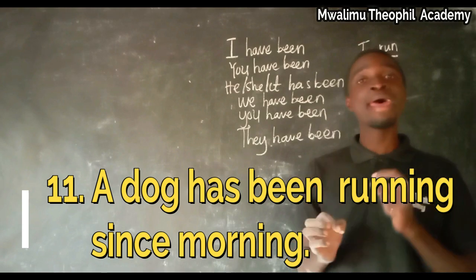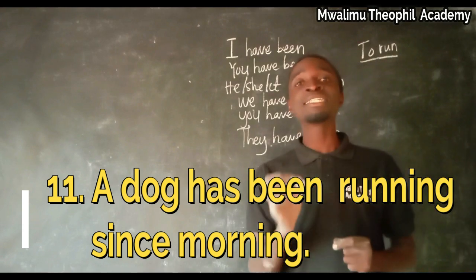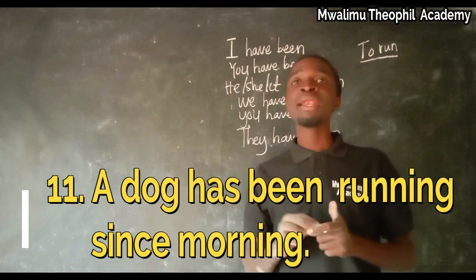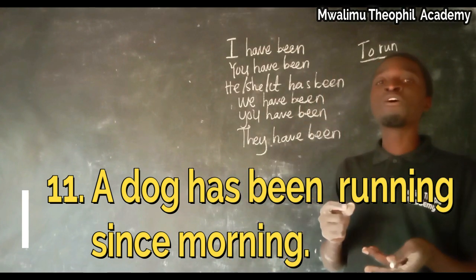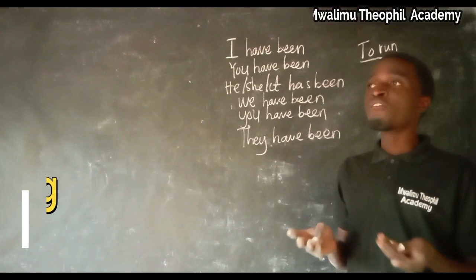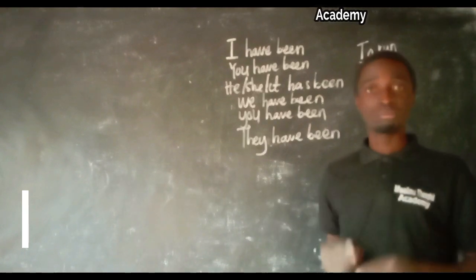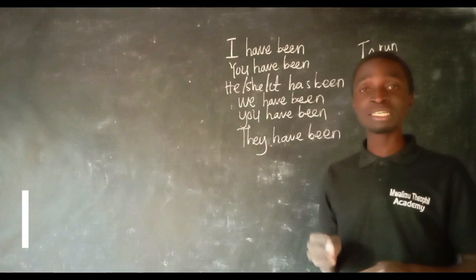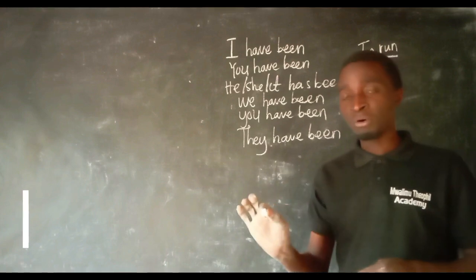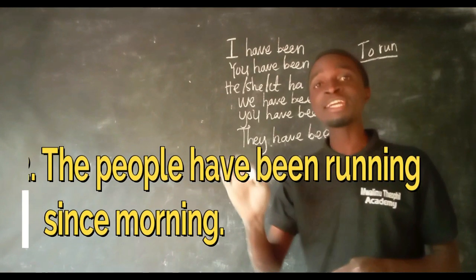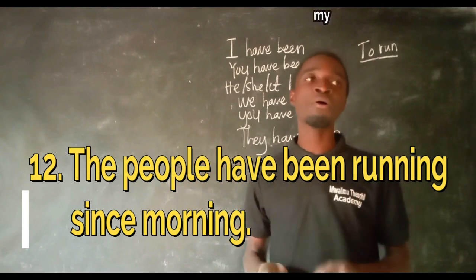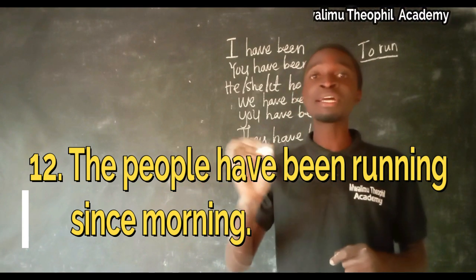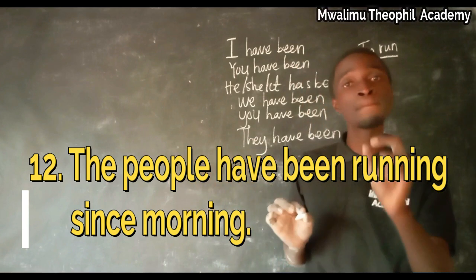A dog has been running since morning. Now, what if it is the name for the plural, which is in plural form? For example, people. Here, we are going to construct a sentence that the people have been running since morning. The people have been running since morning.